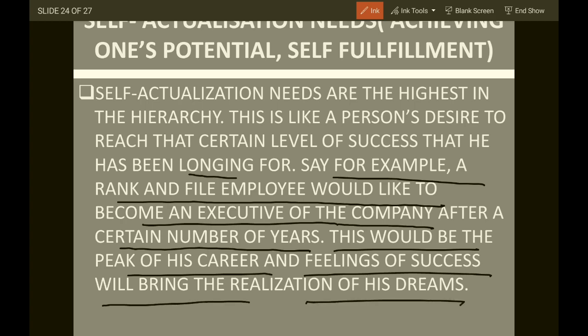See, self-actualization, I would say, is a need which fulfills one's potential. He was dreaming of some designation for a longer period of time. For example, I want to become an HOD in a good university. So this is my self-actualization need. When I achieve that, the need will be fulfilled. That will be the last hierarchy where I want to reach in my life. So self-actualization means where the person wanted to reach in his life, where he desired to become, he became.